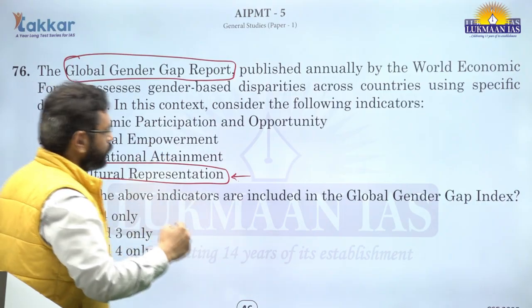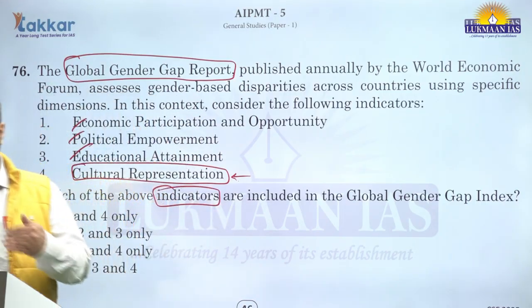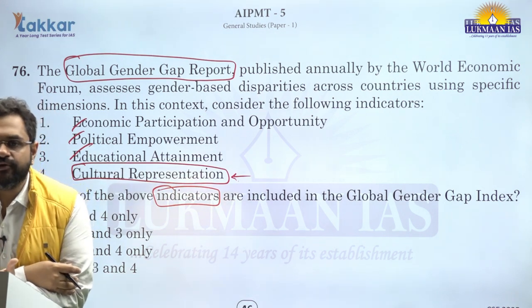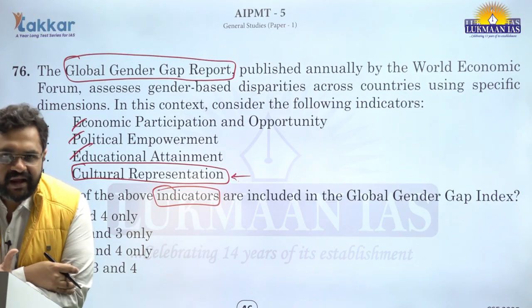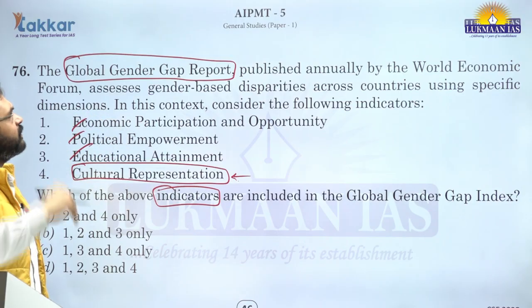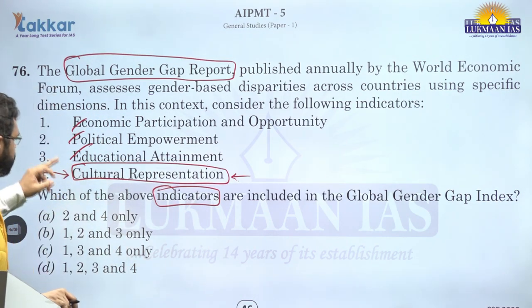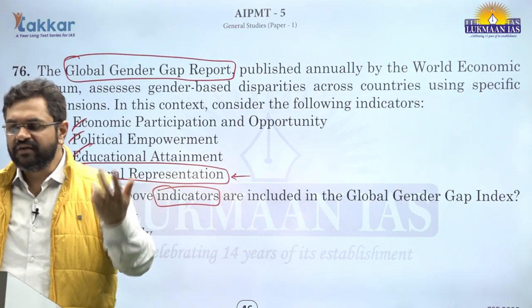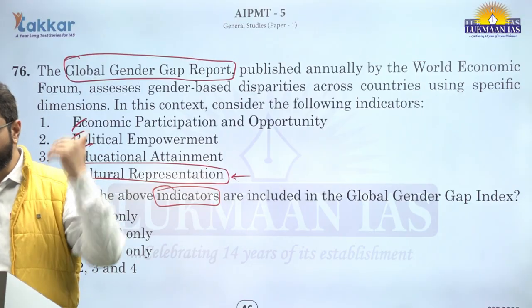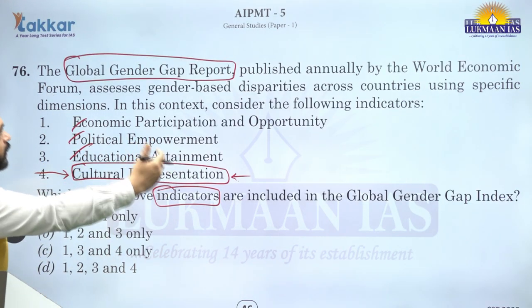Now, understand that any of the indicator or any of the index which talks about the outcomes or the possibilities or real scenarios in context, those are the outcome based reports or indicators. Cultural representation is something which is not the outcome, which is the input. If there is a better cultural representation, then perhaps the economic participation, political empowerment and educational attainment can be improved, right?